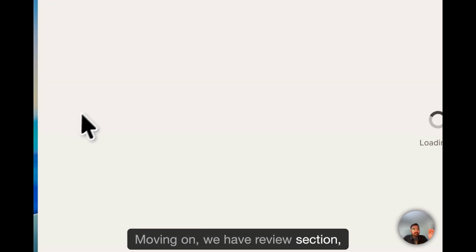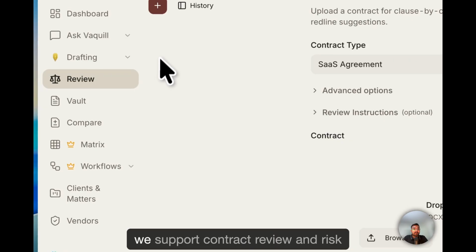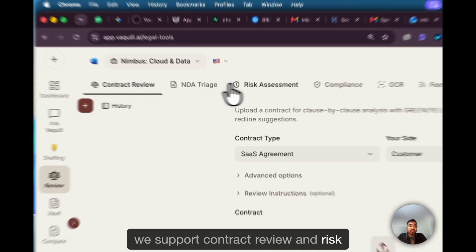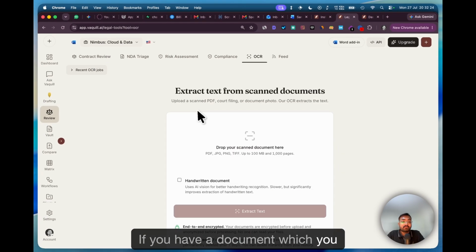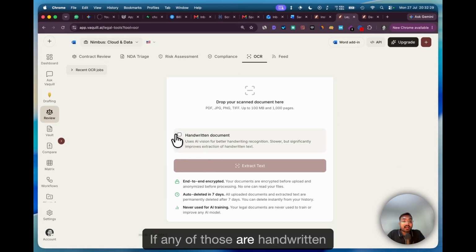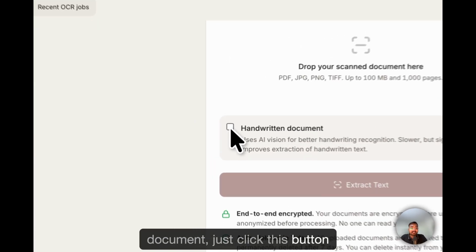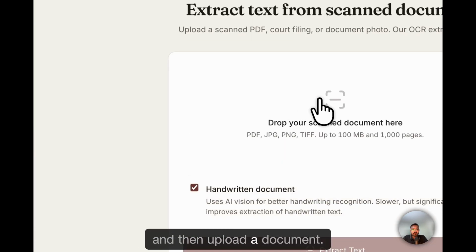Moving on, we have the review section, the most important section, in which we support contract review, NDA triage, risk assessment, compliance. We also have a neat OCR tool. If you have a document which you need to OCR, just add it here. If any of those are handwritten documents, just click this button and then upload a document.